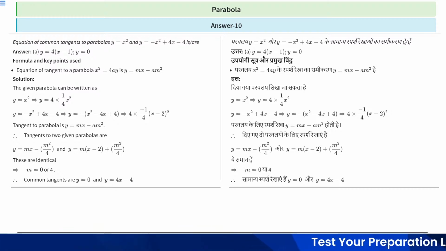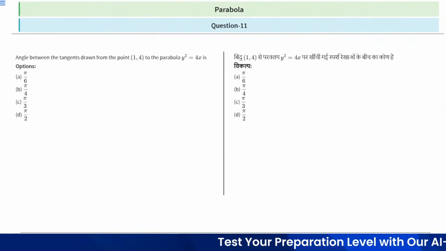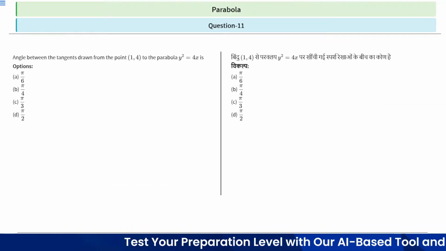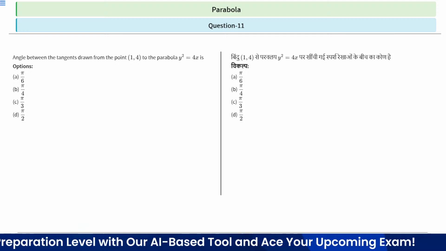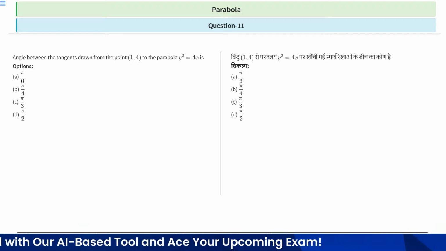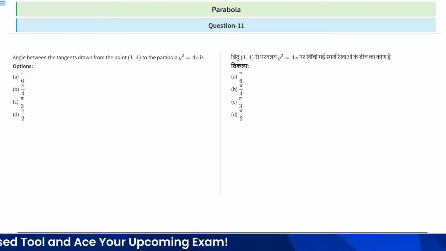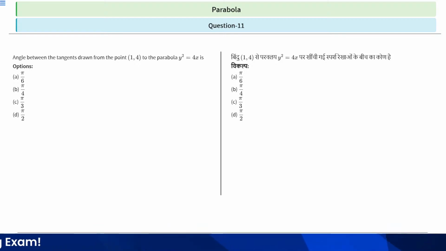Okay, let's move to the next question. Question number 11 says: the angle between tangents drawn from point (1, 4) to the parabola y squared is equal to 4x is. Clear? So we basically have to find the angle between the tangents drawn from the point (1, 4) to the given parabola.